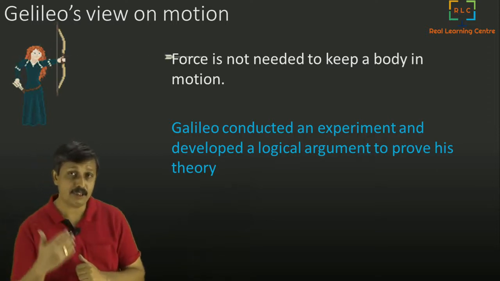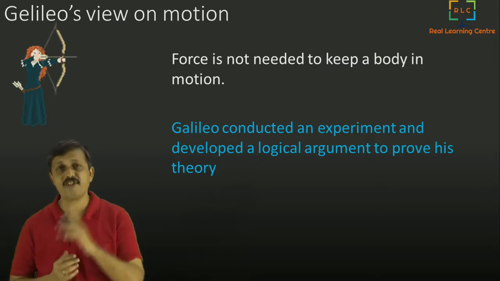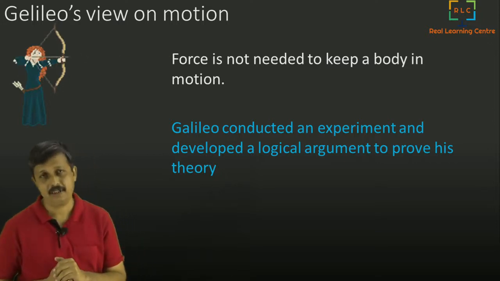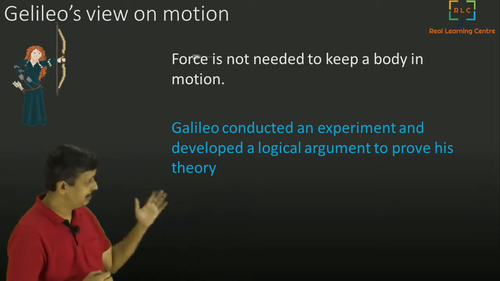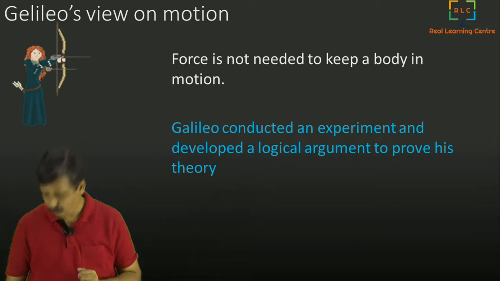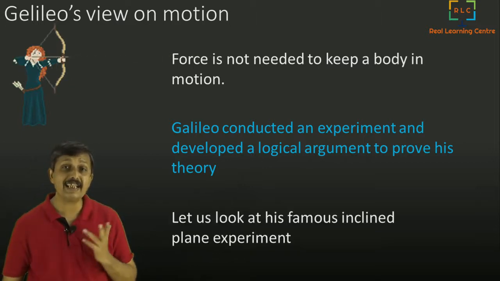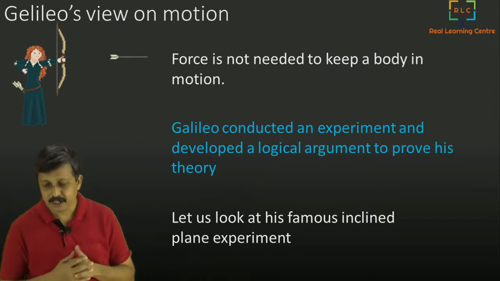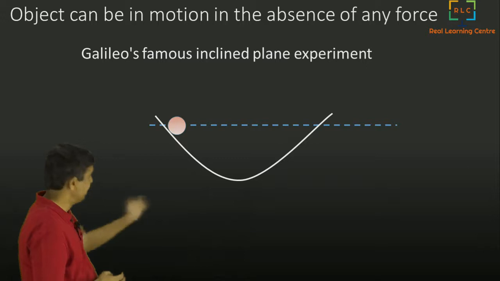During those days, it was important to prove through logical arguments. He came up with quite an interesting argument and an experiment to prove this. It requires some amount of logical thinking to be able to understand this. Let's see whether we can get this experiment, what he did. Okay. Let's look at his famous inclined plane experiment. So what he said was that he made one inclined plane like this.